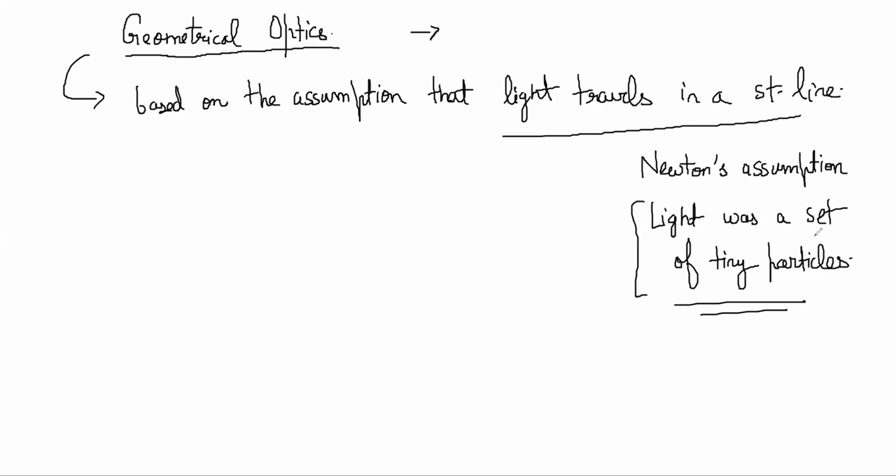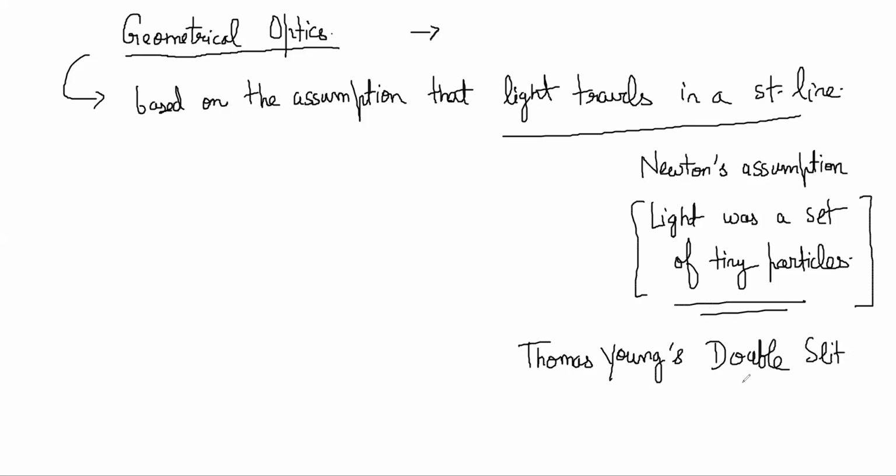Later, in another chapter, we will question this assumption and we'll come to Thomas Young's double slit experiment, where we'll realize that light also behaves like a wave. Light is a wave and not a particle.